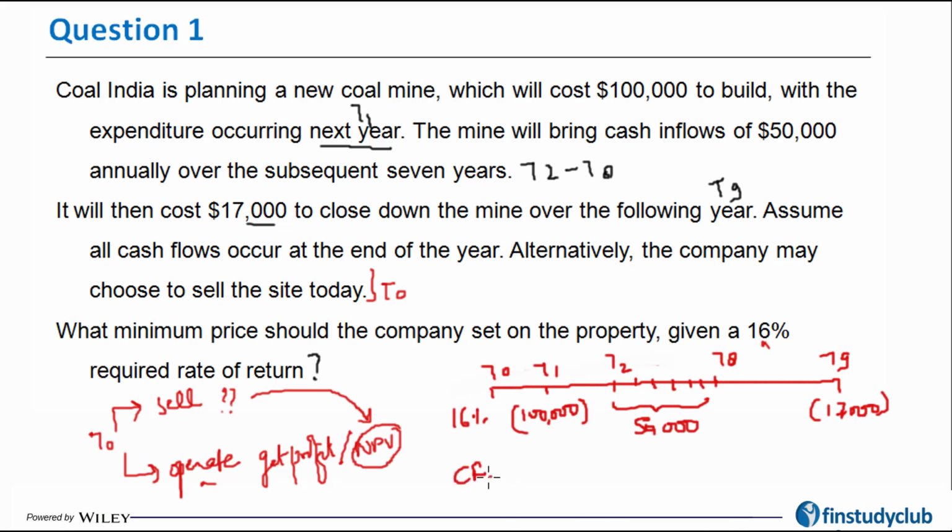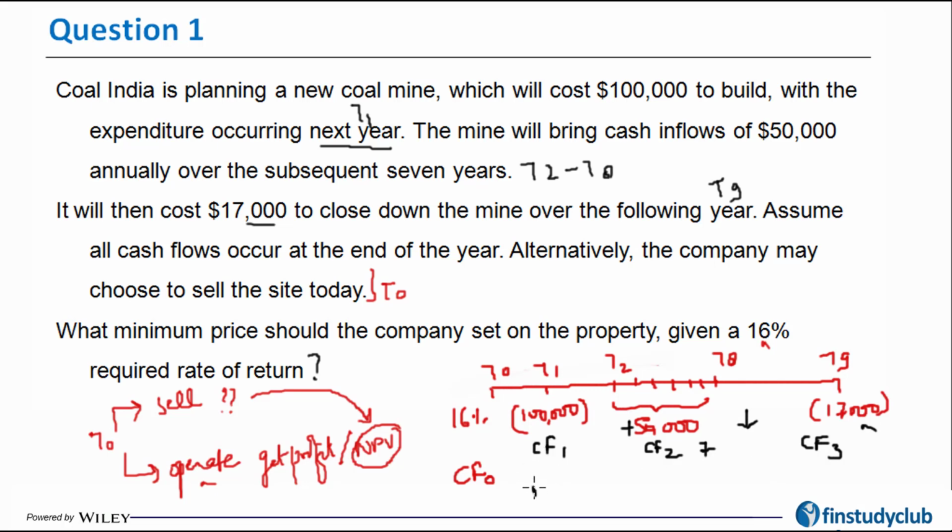So I'm going to put CF0 as 0, then I'm going to put CF1 as negative 1 lakh. I'm going to put CF2 as 50,000 positive with frequency. If I press enter, I'm going to get F2 with frequency of 7 times. So automatically this entire screen will be captured. And then when I press enter, downward key, I'm going to press CF3 as again negative 17,000.